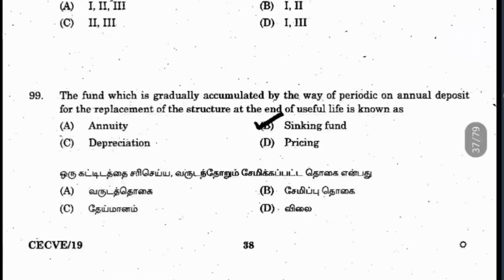99. The fund which is gradually accumulated by way of periodic or annual deposit for the replacement of the structure at the end of the useful life is known as sinking fund. So what does sinking fund actually mean? When we buy a property or a building, or some instrument also, its shelf life will be for some years only, 20 years, 30 years, like that only it can be used. After that you have to replace it, or you have to do some maintenance work for it, or you cannot use it also. So it depends on that property.